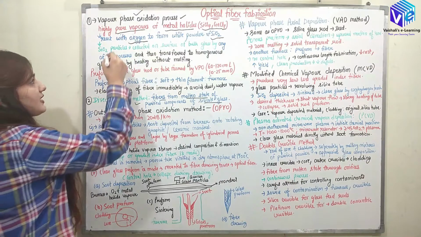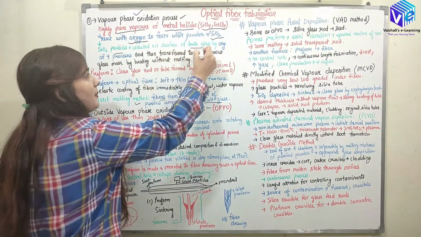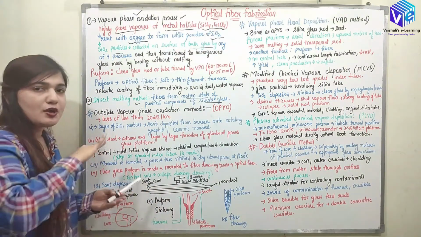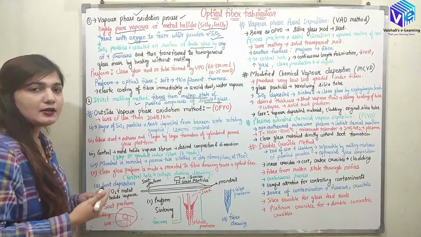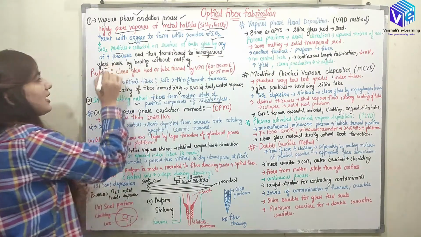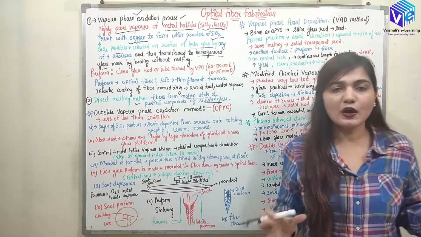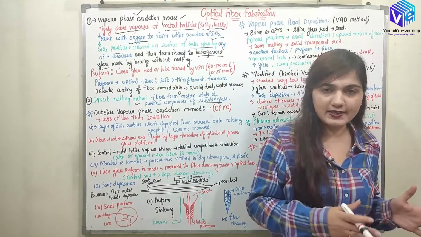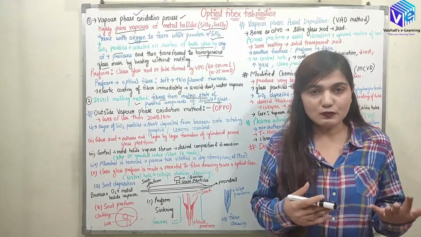Now the SiO2 particles are collected on the surface of the bulk glass. We have taken a bulk glass surface over which we are collecting the SiO2 by any of the 4 processes that we are going to discuss. And this is transferred to the homogeneous glass by a process which is called sintering, which is heating without melting. First of all, we have deposited SiO2 which is acting as a glass, which is also called the soot, right?